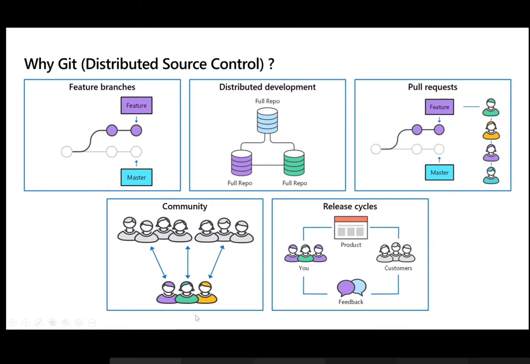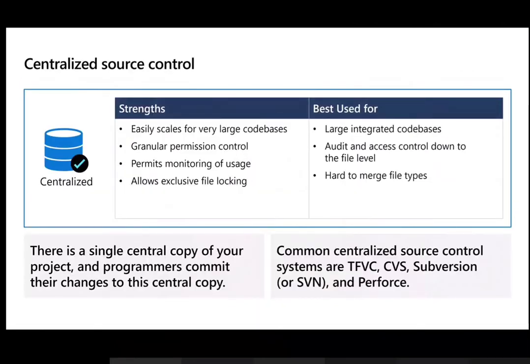And obviously the collaboration here is a must. You can consider this from an open source perspective, where people outside your organization are also committing to that. So in that case, you need something which works without access control, or without a system of locking that down by the domain or any of the identities. Release cycle, I think we will come to this once we go through continuous integration and development. But at this point of time, just understand why we are using Git compared to centralized source control.